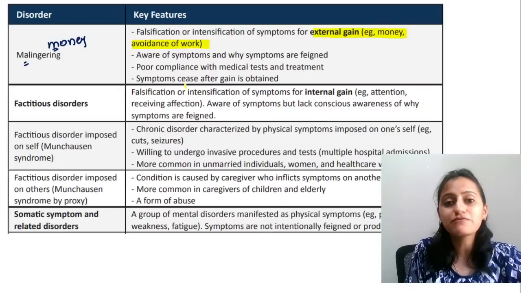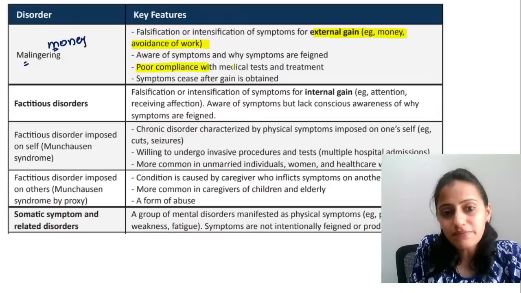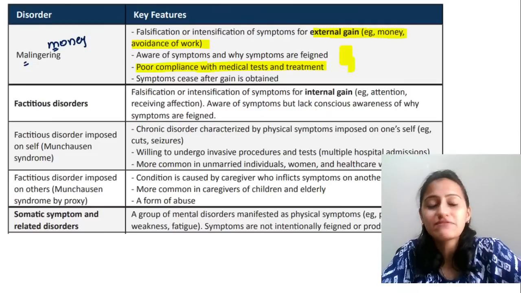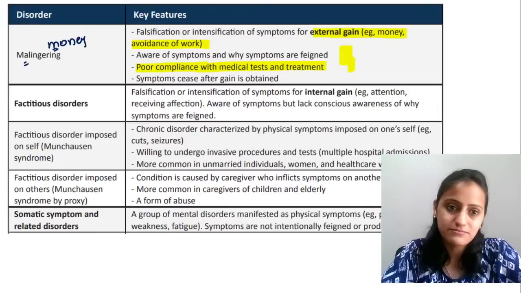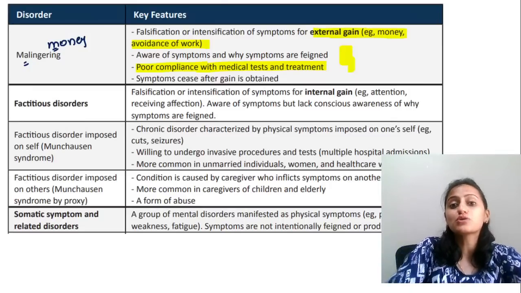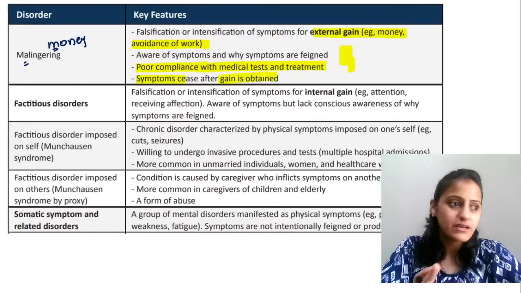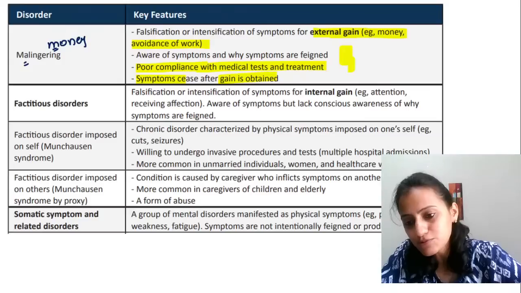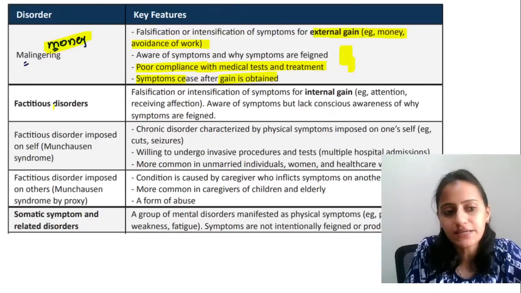The patient is aware of the symptoms and why the symptoms are being feigned. There is poor compliance with the medical test and treatment. This is an important point. Suppose you ask the patient to go and get these tests done. The patient would say, no, I don't want to get the test done, because it would prove that the symptoms are false symptoms. And symptoms cease after the gain is obtained. If you get an off from your internship, the gain is obtained, the symptoms will go off, right? So remember, malingering is for money or some other external gain.